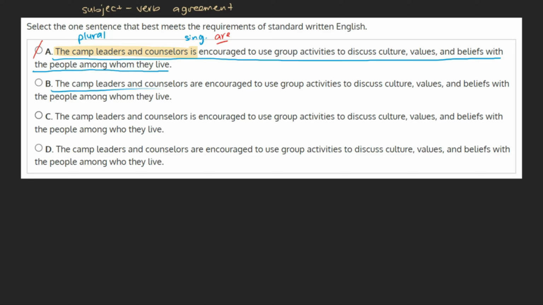B. The camp leaders and counselors are encouraged to use group activities to discuss culture, values, and beliefs with the people among whom they live. This choice corrects the mistake we found in the previous sentence and uses are instead of is. Another common grammar point we see in this sentence is the word whom. Who and whom are often incorrectly interchanged.